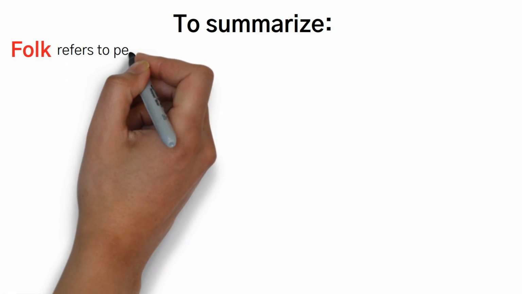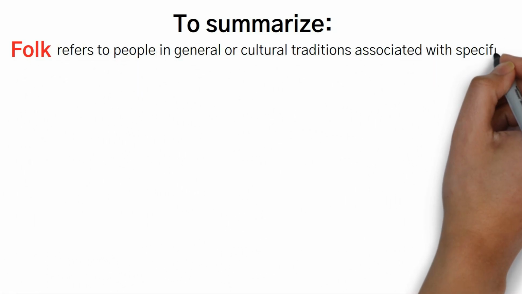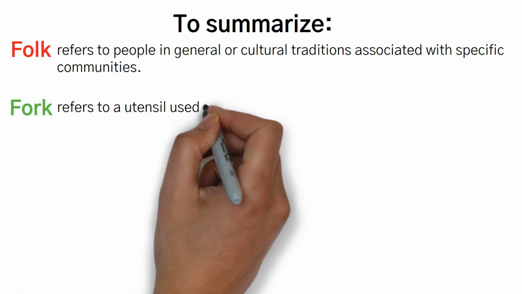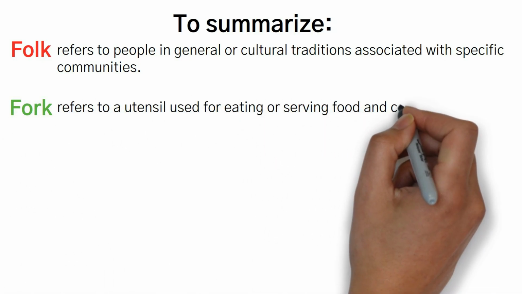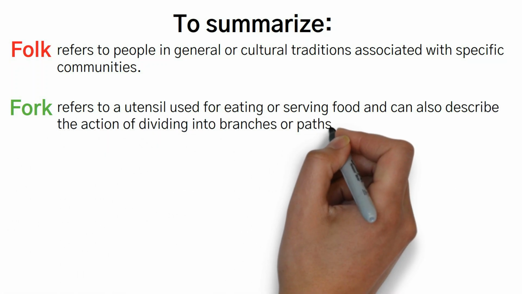To summarize, folk refers to people in general or cultural traditions associated with specific communities. Fork refers to a utensil used for eating or serving food. It can also describe the action of dividing into branches or parts.